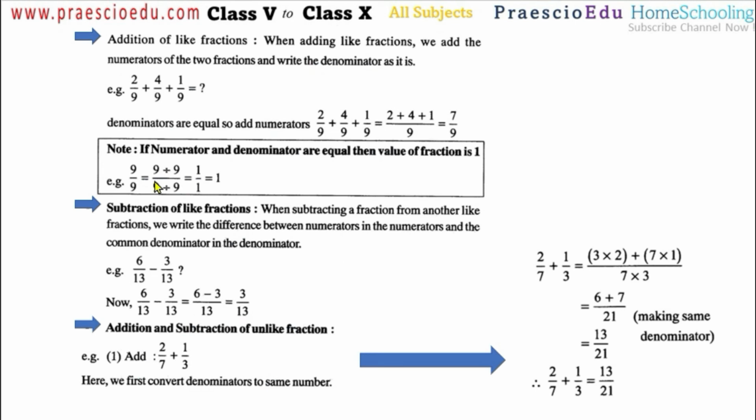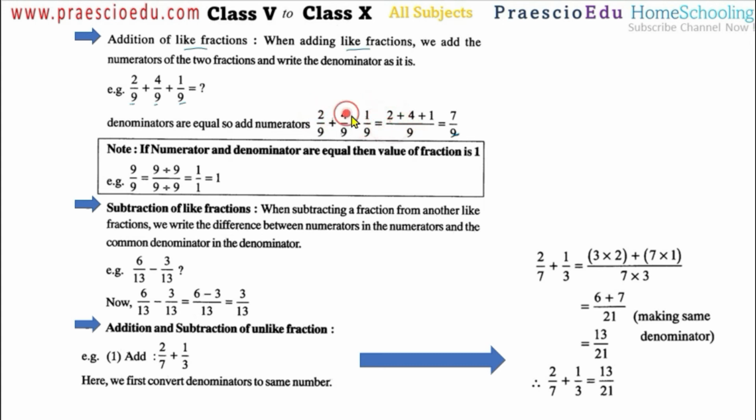Now we are going to see the addition of like fractions. When adding like fractions, we add the numerators of the two fractions and write the denominator as it is. Like fractions means their denominators are the same. Here all the denominators are the same, so all are like fractions. In this, the simple way is that the denominator will be kept as it is. Here all are 9, so 9 comes as it is. Only the numerators have to be added.